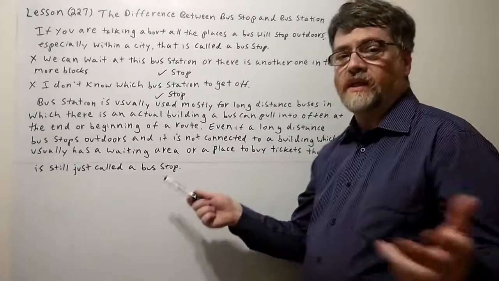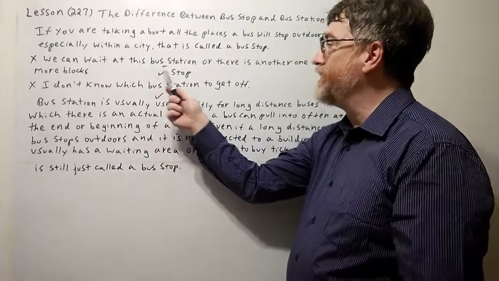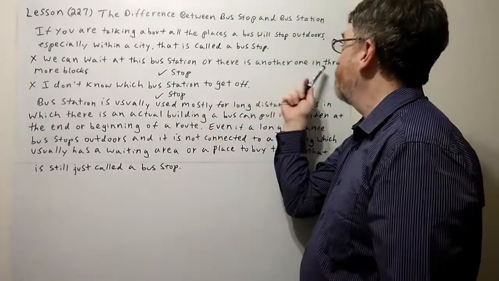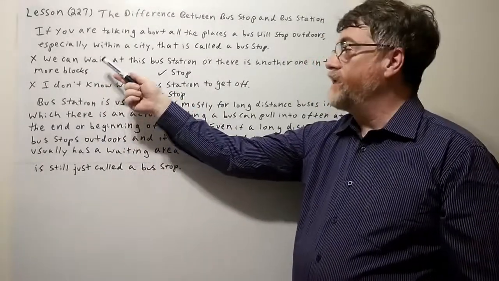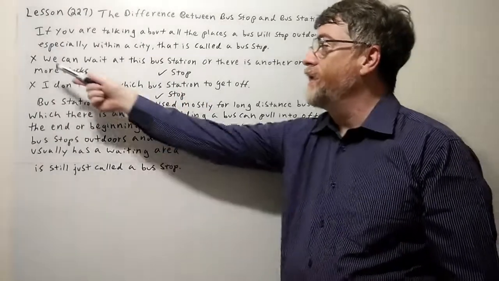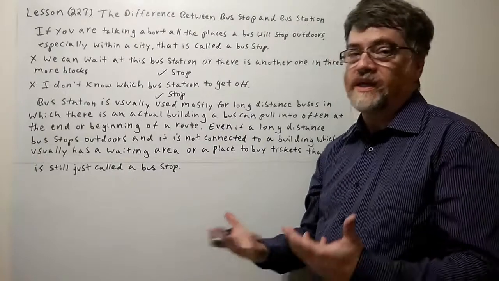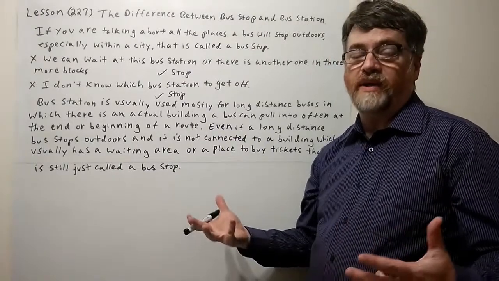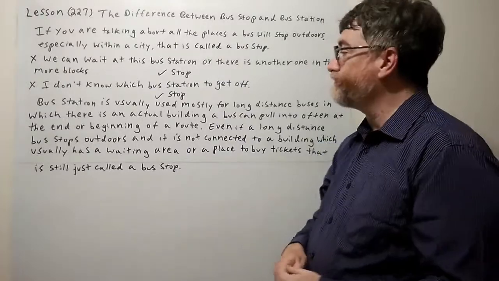All right, but let's look here where a student might make a mistake. "We can wait at this bus station, or there is another one in 3 more blocks." No, what you should be saying here is "We can wait at this bus stop." So of course with the check, stop is right. The X, station, is wrong. If it's outdoors, it doesn't matter. We don't call it a bus station. We call it a bus stop.